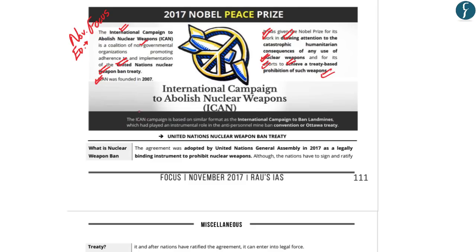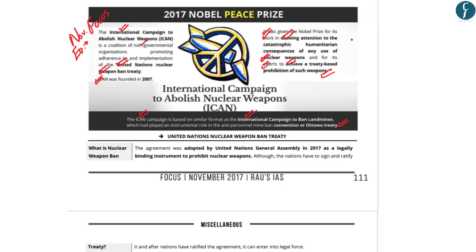Now, the International Campaign to Abolish Nuclear Weapons is based on a similar format as the International Campaign to Ban Landmines, which led to the Ottawa Treaty, and is also similar to the Organization for Prohibition of Chemical Weapons in terms of its format.